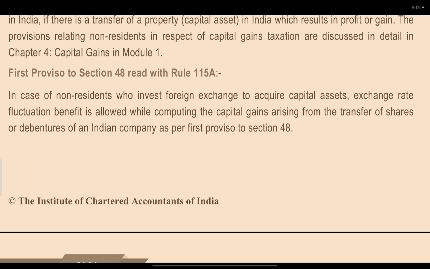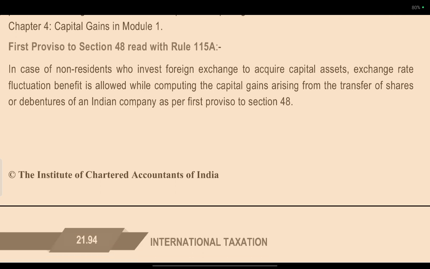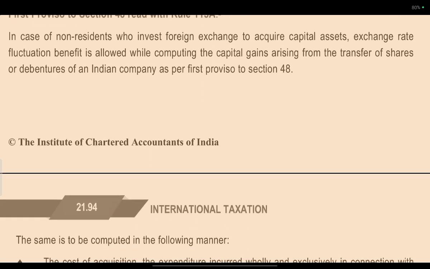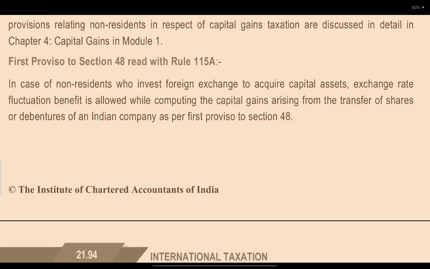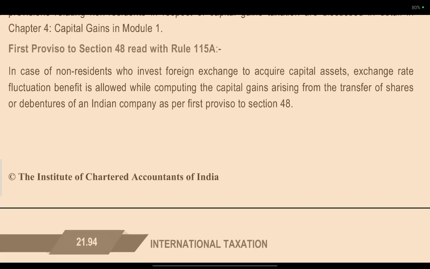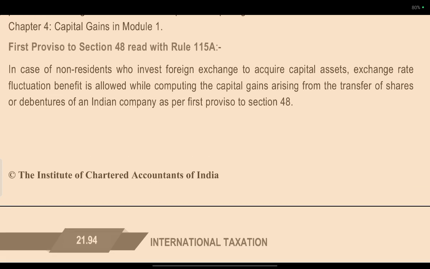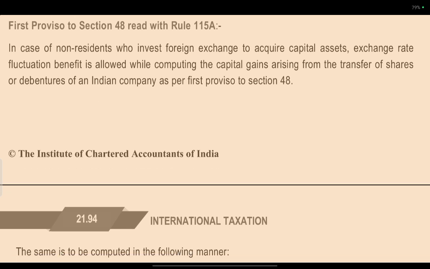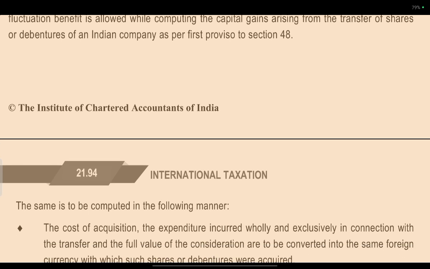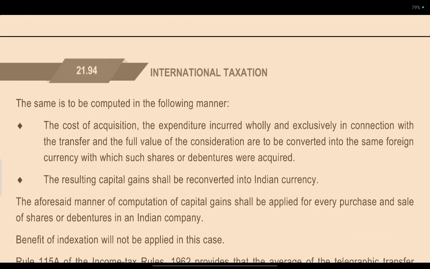First proviso to section 48 read with 155A. In the case of a non-resident who invests foreign exchange to acquire capital assets, the exchange rate fluctuation benefit is allowed while computing. Exchange rate fluctuation benefit is allowed when computing the capital gain arising from the transfer of shares and debentures in India, as per the first proviso of section 48. The same is to be computed in the following manner.